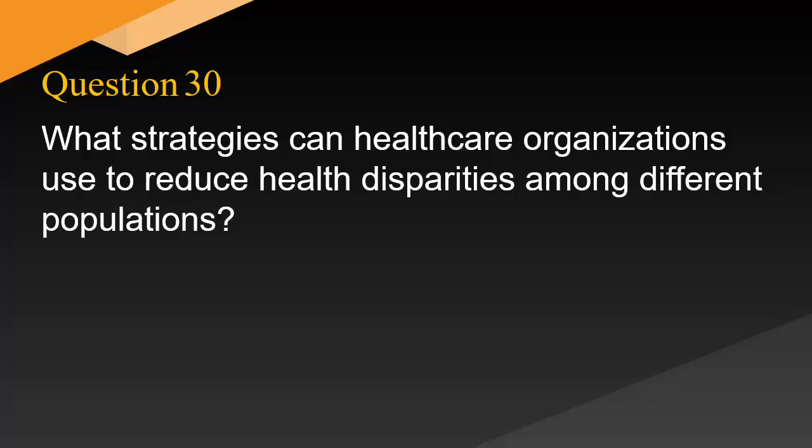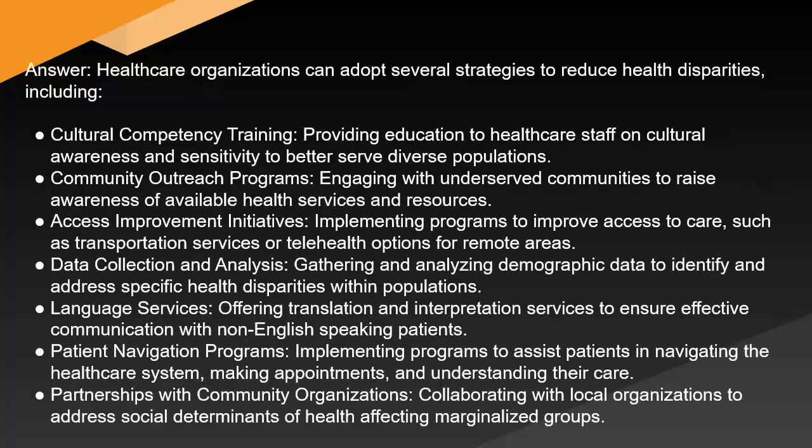What strategies can healthcare organizations use to reduce health disparities among different populations? Answer: healthcare organizations can adopt several strategies to reduce health disparities, including cultural competency training, providing education to healthcare staff on cultural awareness and sensitivity to better serve diverse populations; community outreach programs, engaging with underserved communities to raise awareness of available health services and resources; access improvement initiatives, implementing programs to improve access to care, such as transportation services or telehealth options for remote areas;